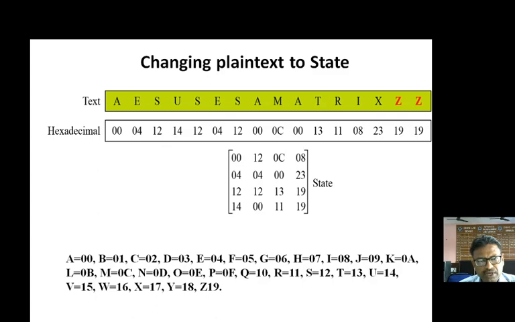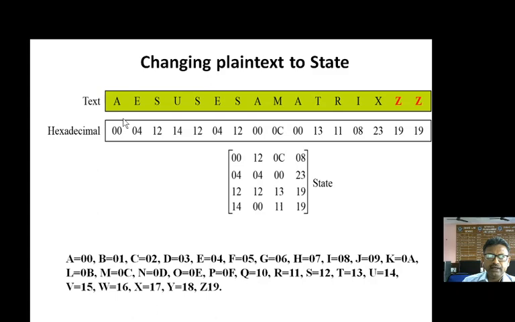Whether we represent it as 8 bits or as 2 hexadecimal digits doesn't matter, but hexadecimal is easier to handle. Instead of handling 8 binary digits, it is easy to handle 2 hexadecimal digits. Of course, the overall value is the same.